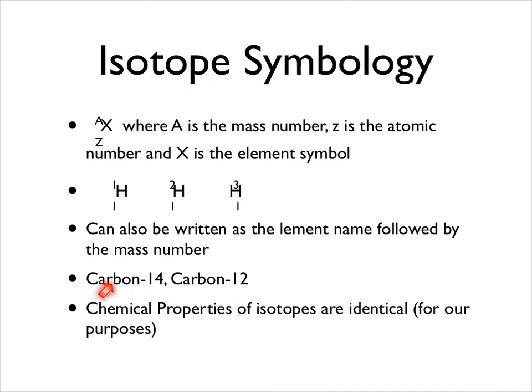Now, the chemical properties of isotopes are identical for our purposes. In other words, hydrogen doesn't matter whether it's this form of hydrogen, this isotope of hydrogen, this isotope, or this isotope. The properties we're going to look at are going to be identical. So this wraps up our quick introduction to modern atomic theory.